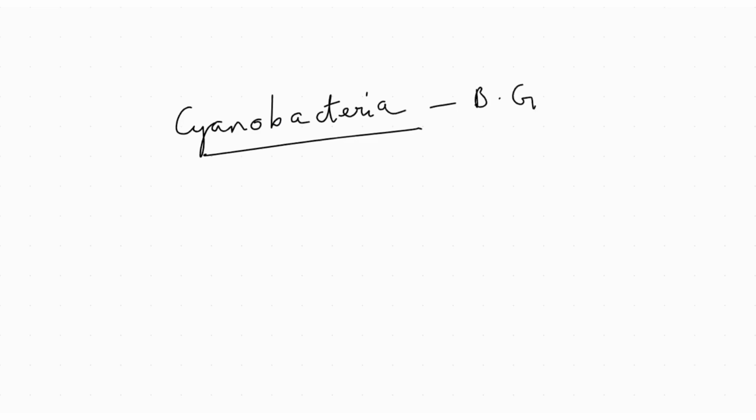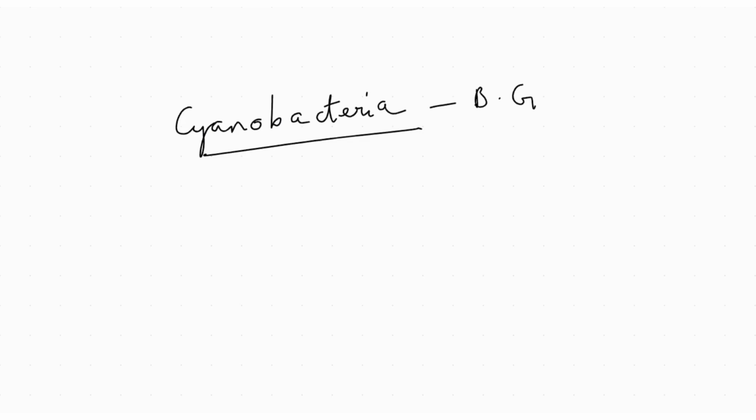There's a particular group of bacteria called cyanobacteria because they have chlorophyll. They are also called blue-green bacteria. So they can do photosynthesis, right? The basic reaction is very simple. The light is getting trapped and we are converting it into a complex organic compound, right?